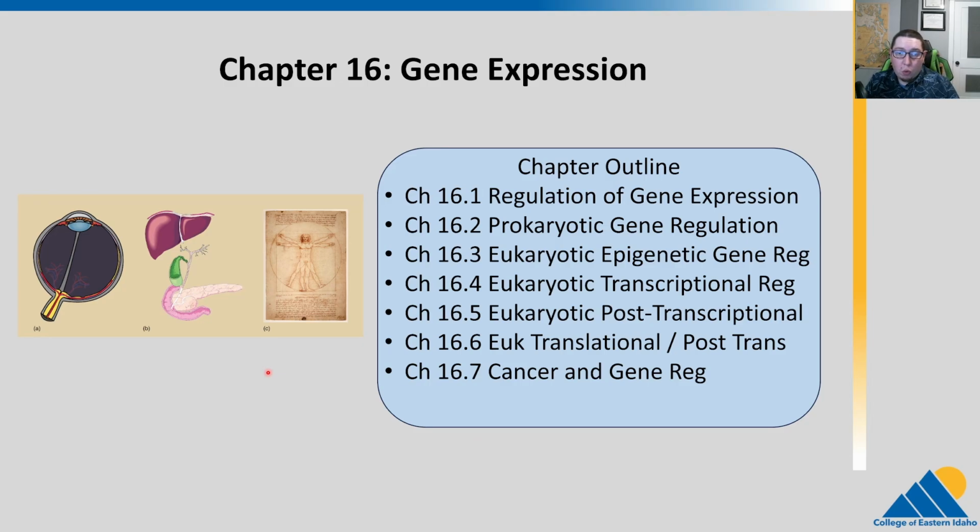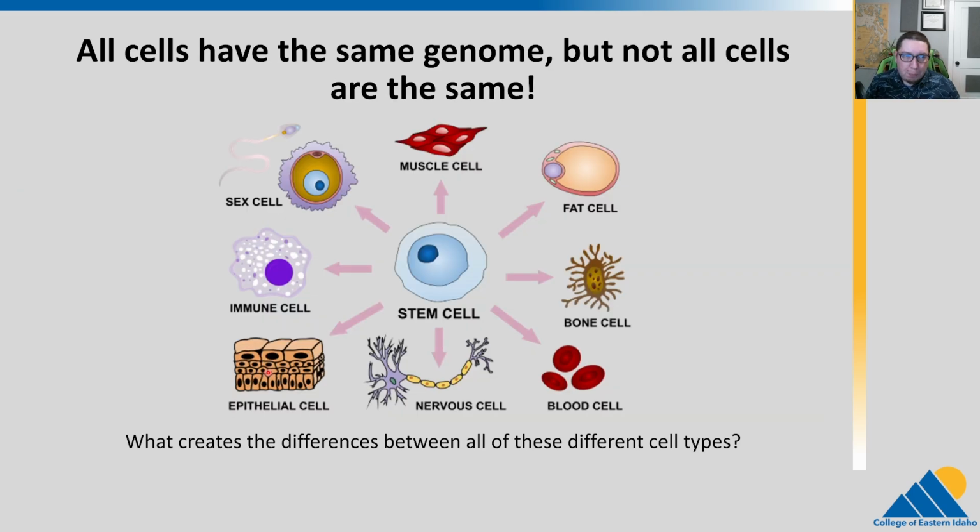In Chapter 16, we're going to talk about gene expression and the regulation of gene expression, because it's not just enough to know what genes are in an organism. It really matters when and where they are expressed or not expressed. So let's look at an example of this. All cells have the same genome. In an organism, every cell has the same genome. But not all cells are the same in multicellular organisms.